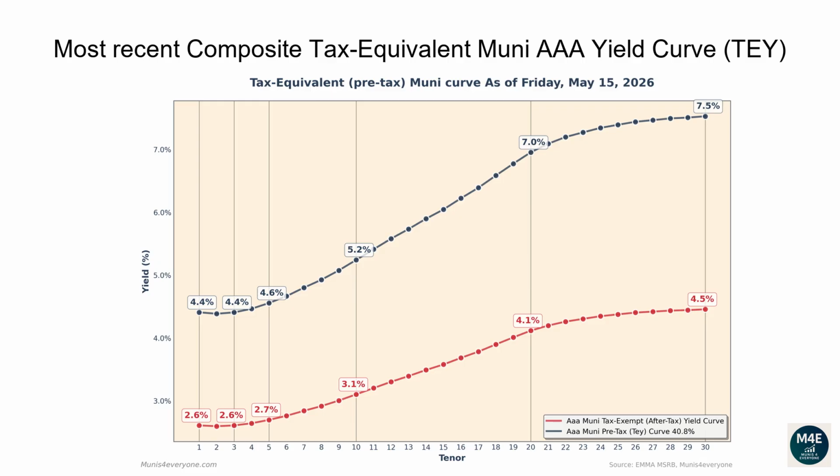The one-year tax-exempt yield is 2.61%, corresponding to a 4.41% tax-equivalent yield for investors in the top tax bracket. The two-year tax-equivalent yield is 4.39%. The 5-year tax-equivalent yield is 4.56%. The 10-year tax-equivalent yield is 5.24%. The 20-year tax-equivalent yield is 6.95%. The 30-year tax-equivalent yield is 7.53%.